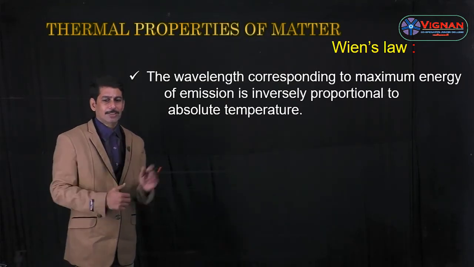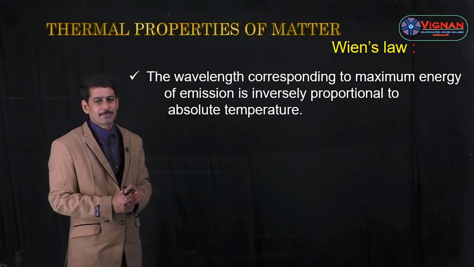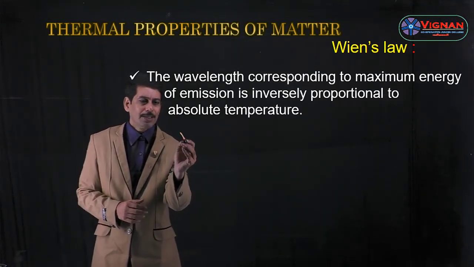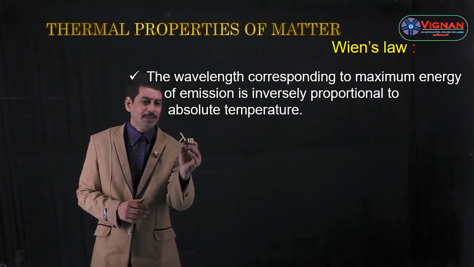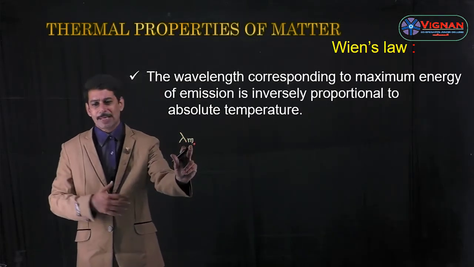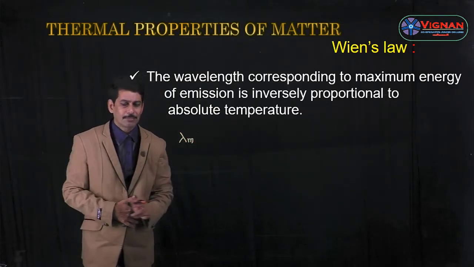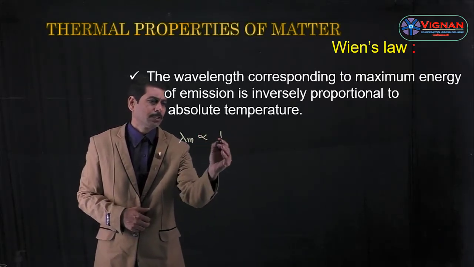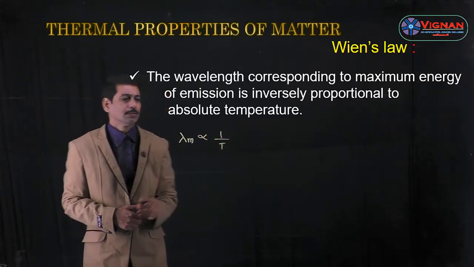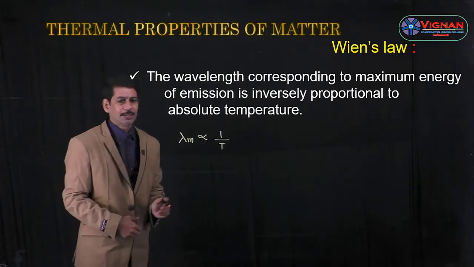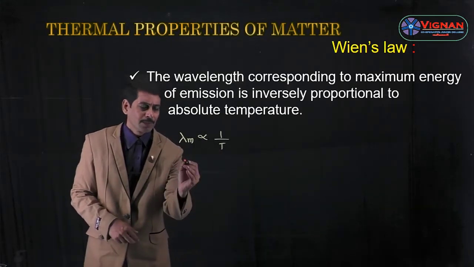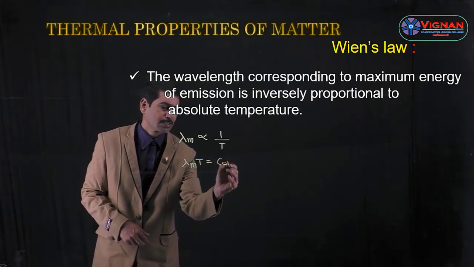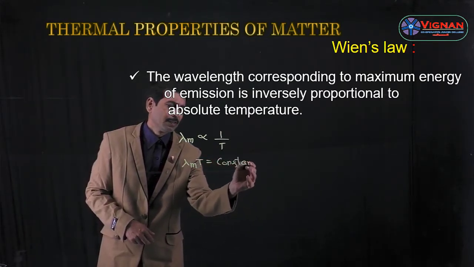The wavelength corresponding to maximum energy of emission is inversely proportional to absolute temperature. Lambda m, where m stands for maximum energy, is proportional to 1 by T, where T is the absolute temperature. From this we can write lambda m into T is equal to a constant.